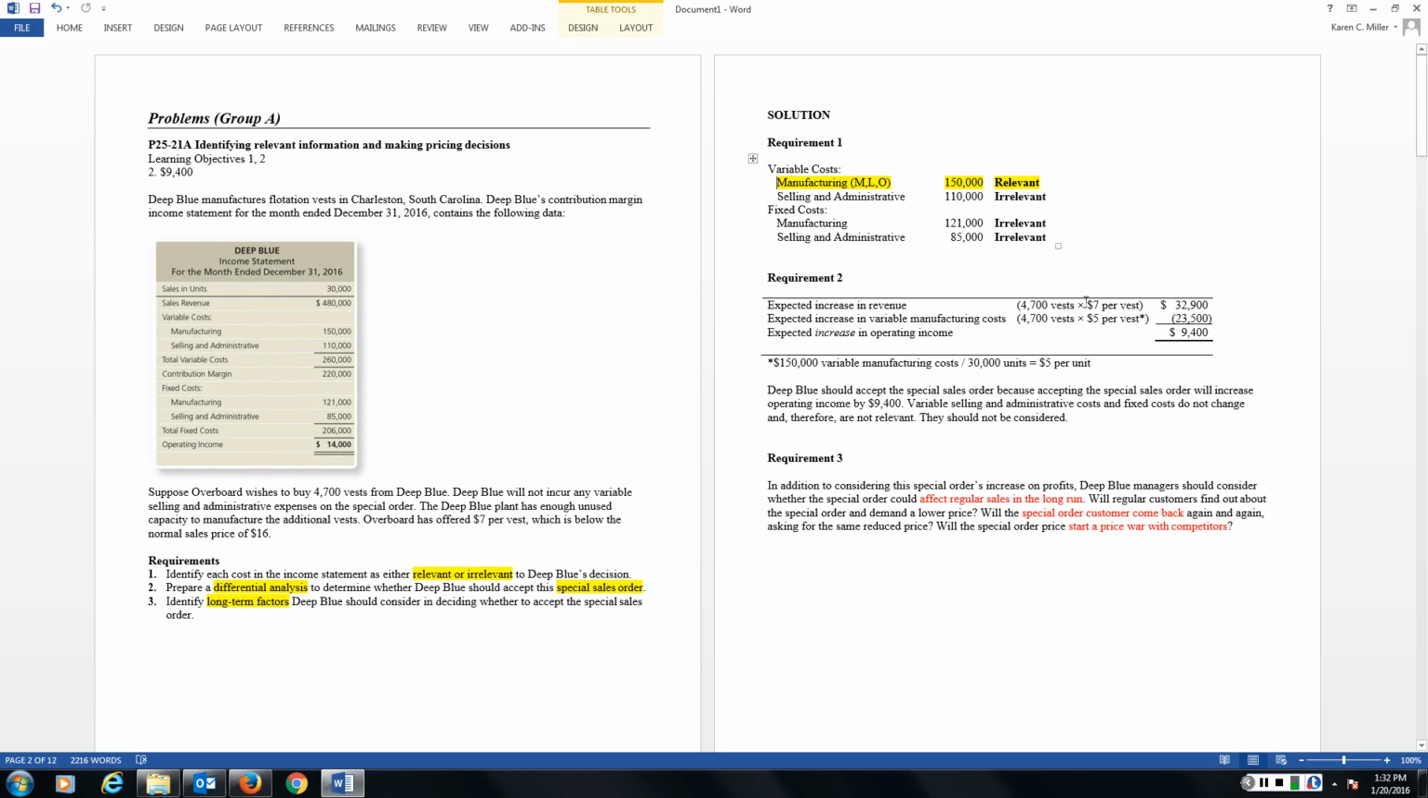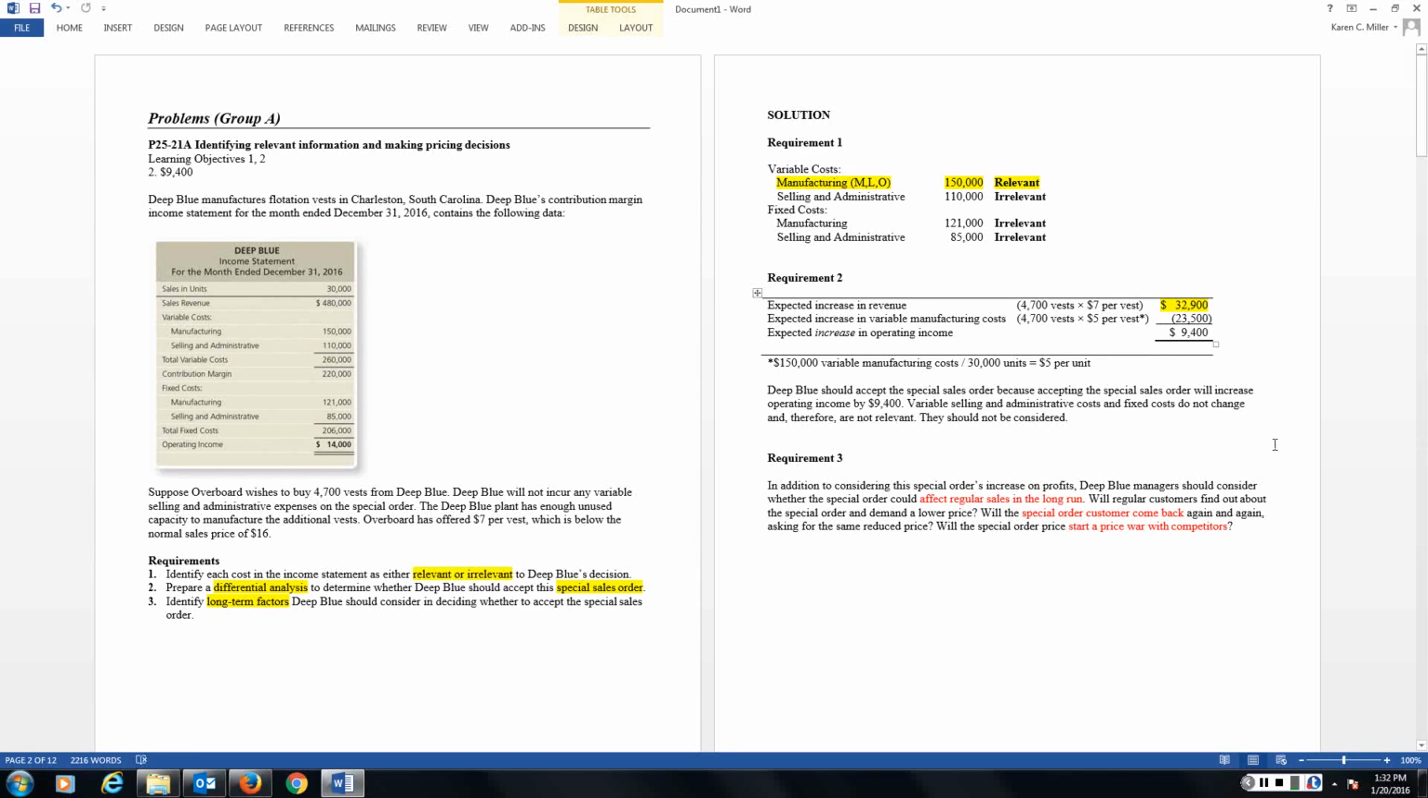So if they've offered to pay us $7 per vest, $7 times 4,700 vests means that I would generate additional revenue of $32,900. So this is incremental revenue. What are my incremental costs?